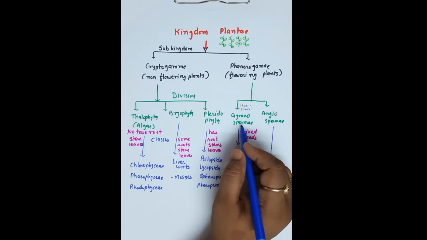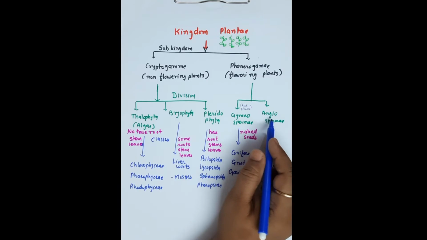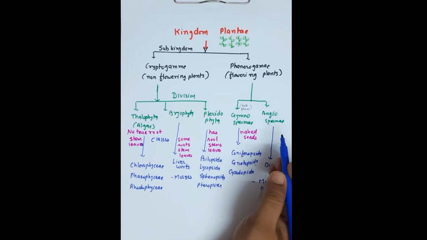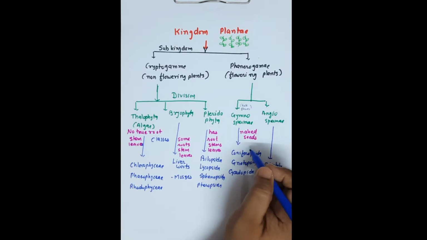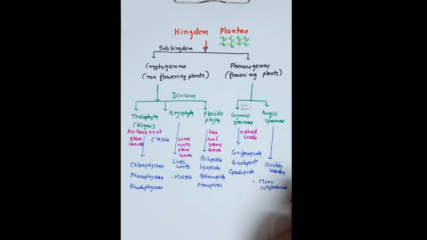They are known as gymnospermy, and those whose seeds are covered with a seed coat are known as angiospermy. Gymnospermy is again divided into three classes: Coniferopsida, Gnetopsida and Cycadopsida.